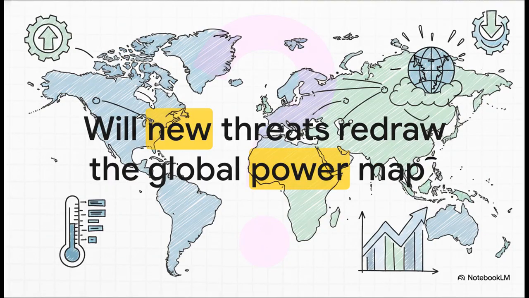Which brings us to the end of our framework. As we wrap up this explainer, I want to leave you with this provocative thought. Considering the rise of new economic powers, the invisible reality of cyber warfare, and the impending stress of a changing climate, are our current international alliances really prepared for the unprecedented complexities of the 21st century? Or are we just playing a brand new game with an old set of rules?